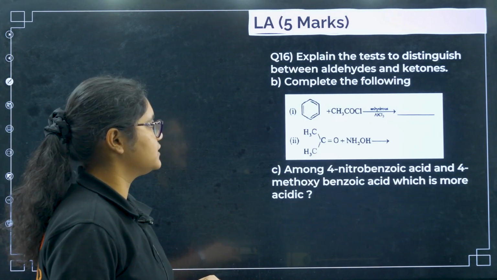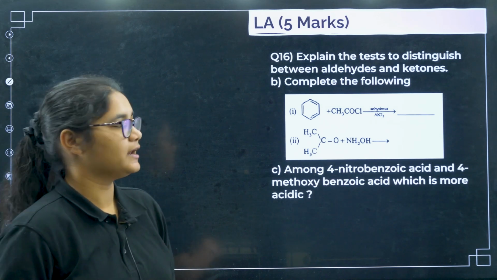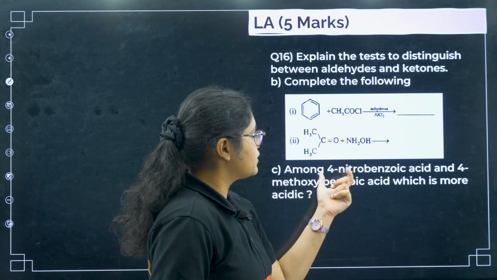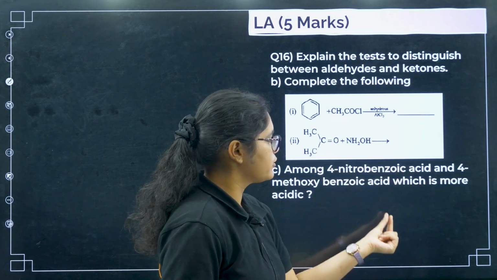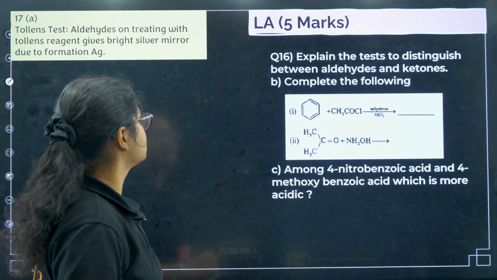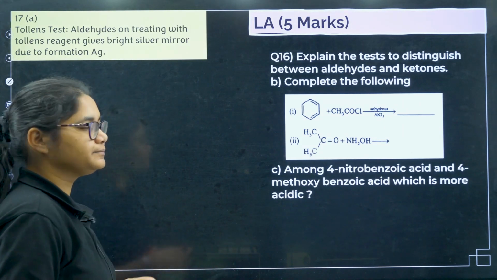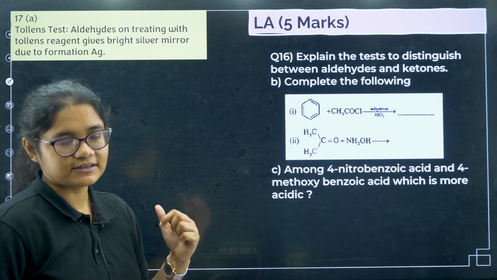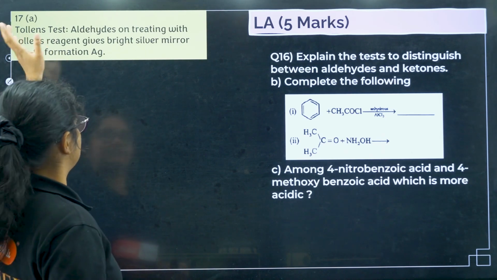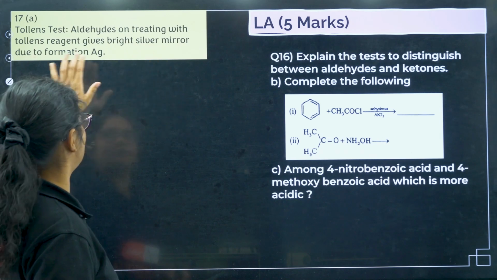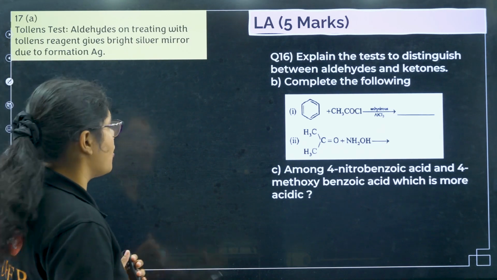Explain the test to distinguish between aldehydes and ketones. Complete the following reactions. Among 4-nitrobenzoic acid and 4-methoxybenzoic acid, which is more acidic? So first of all, the test: you can give Tollens test, Fehling's test also. In the Tollens test, aldehydes on treating with Tollens reagent give a bright silver mirror due to the formation of Ag.